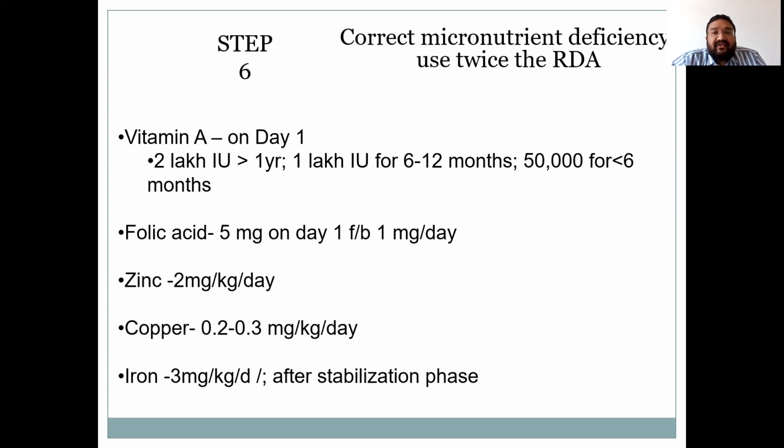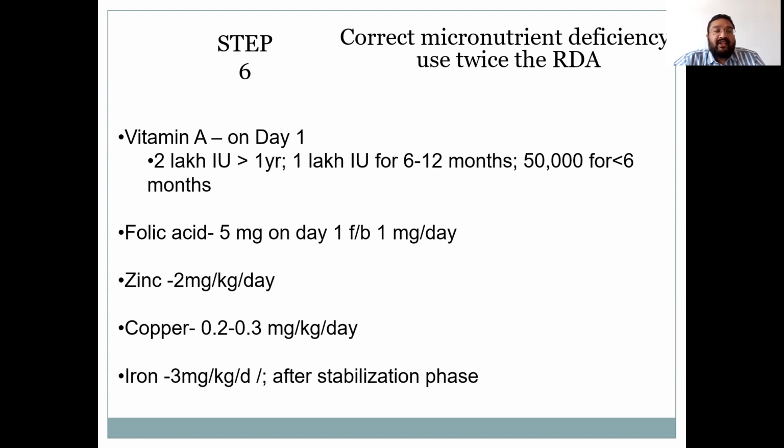Sixth step is the correction of the micronutrient deficiency, and WHO recommends the use of twice the recommended dietary allowance for the micronutrients and vitamins. Vitamin A is given on day 1 in a dose of 2 lakh international units in children above 1 year, 1 lakh international units for children between 6 months to 12 months, and 50,000 international units for children below the age of 6 months.